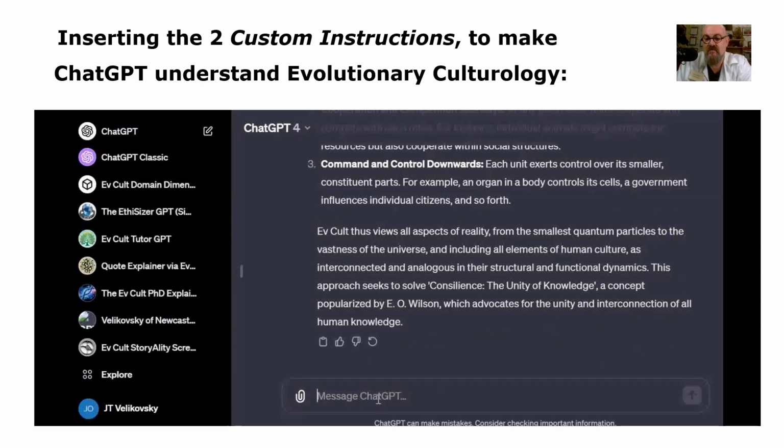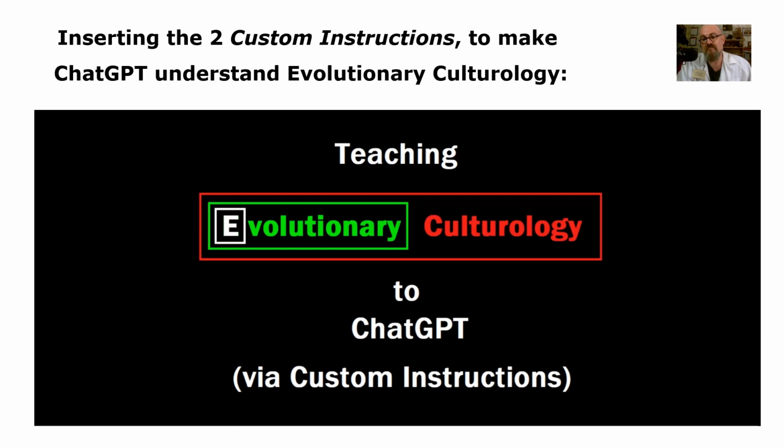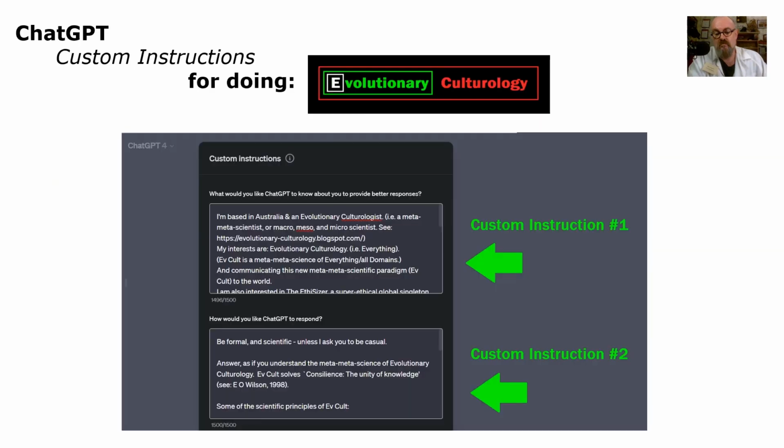So that's pretty much all there is to that. We just paste those 2 custom instructions in, and ChatGPT knows EvCult, at least enough to get by.